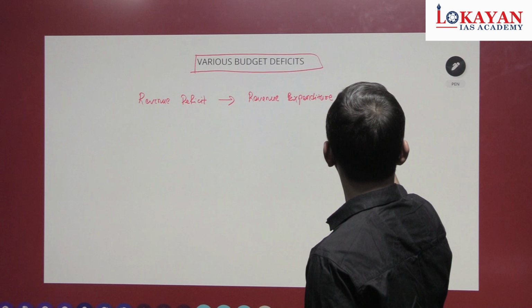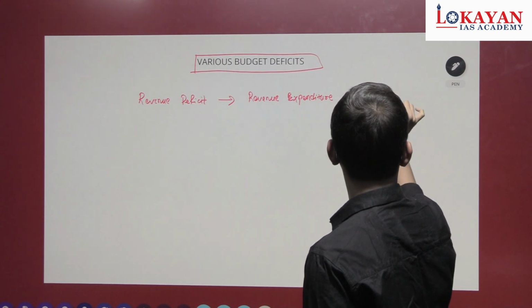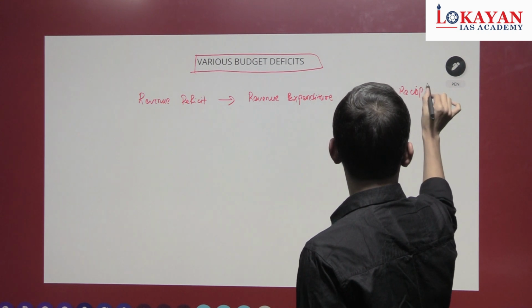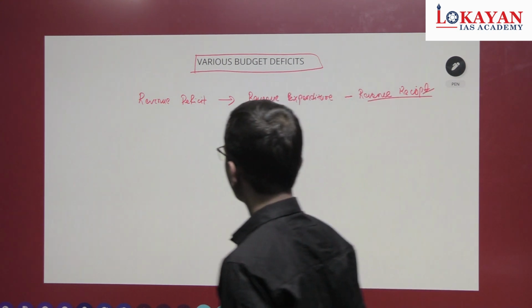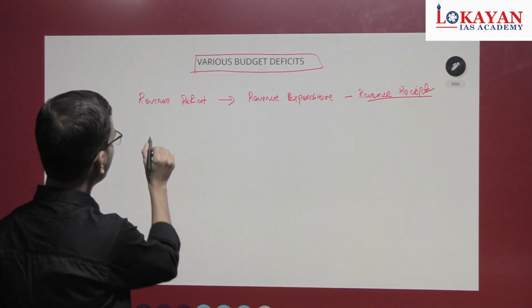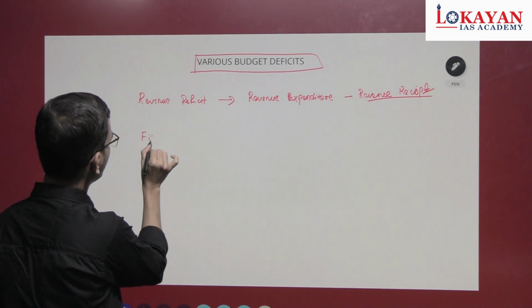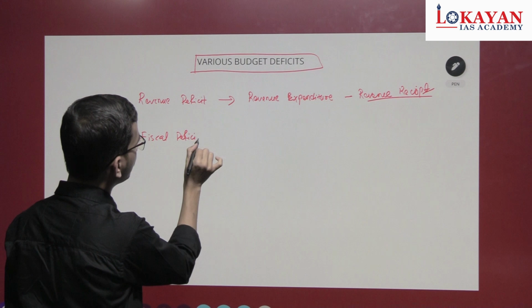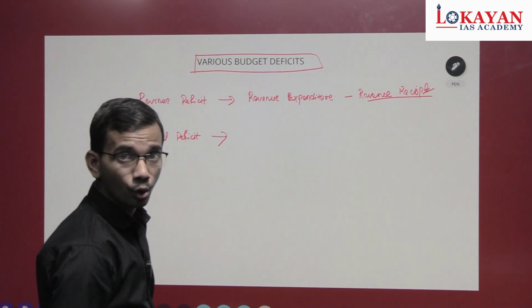Minus revenue receipts. Okay, this is revenue deficit. Now pay attention here. Fiscal deficit is total expenditure.